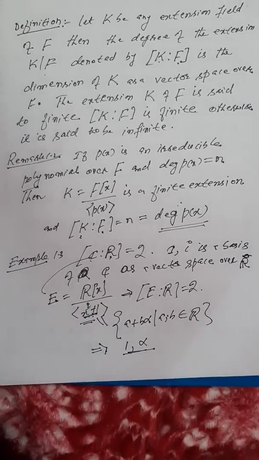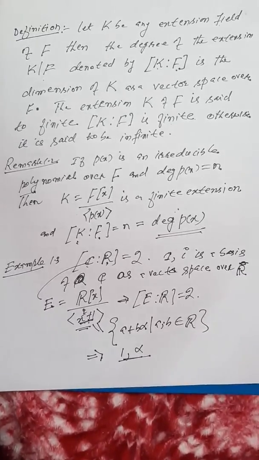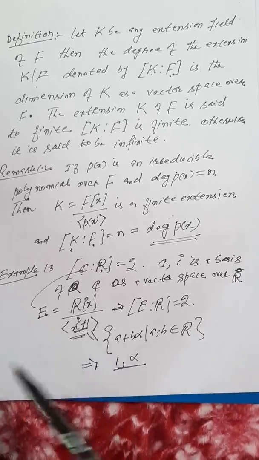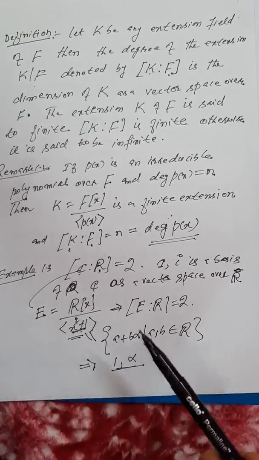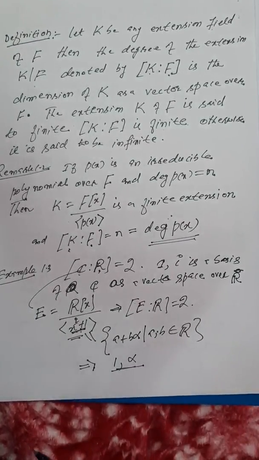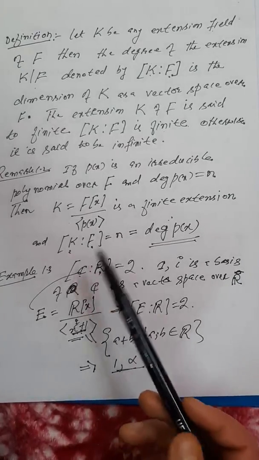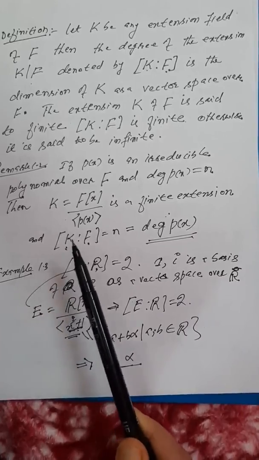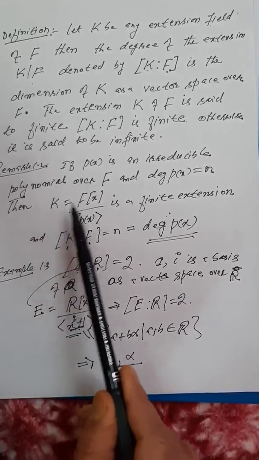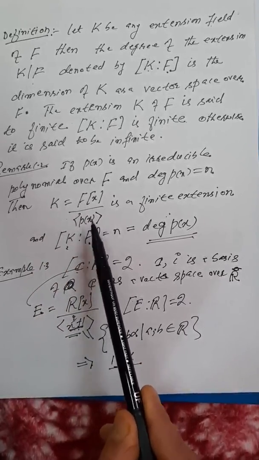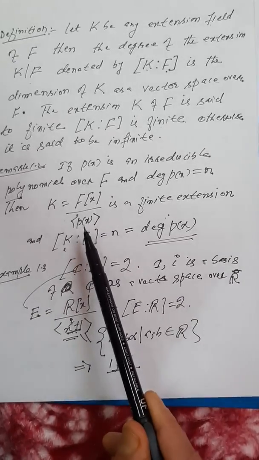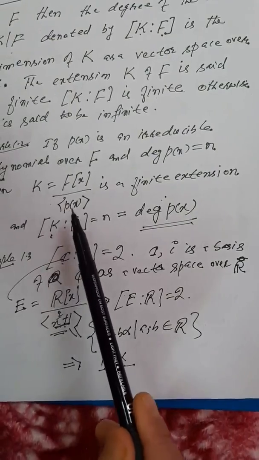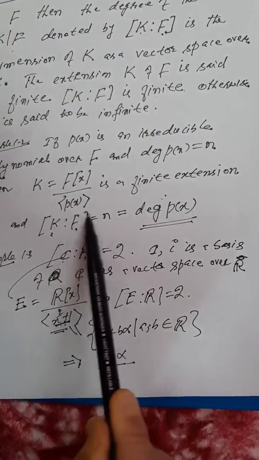Okay, so now I think the idea is clear. The degree of extension is actually the dimension of the extension field as a vector space over the smaller field. And if you have an irreducible polynomial p(x) over a field F, and you get this extension K, which is F[x] over the ideal generated by p(x), then the degree of this extension K over F is nothing but the degree of this polynomial p(x).